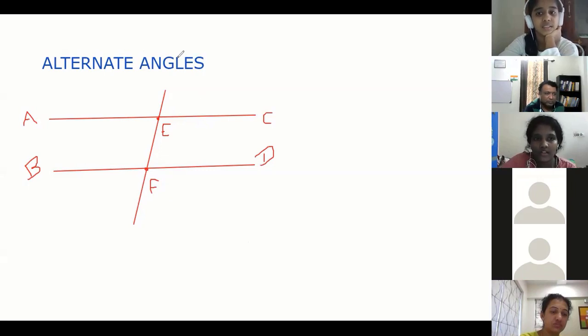So alternate angle means, for AC and AE... Then the alternate angle will be for DFD. Tell me any one angle first. Which angle do you want to make first? AEC. Not AEC, AEF. This F. Suppose this angle AEF.